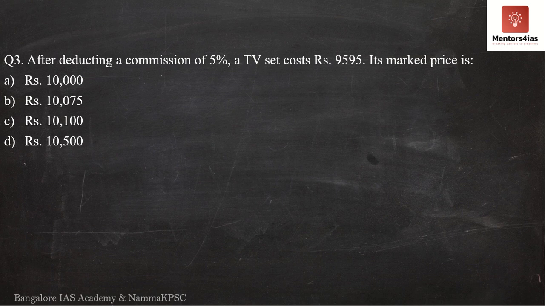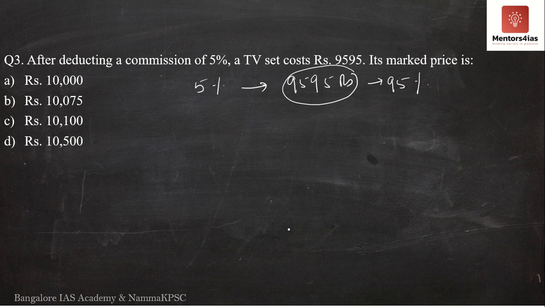So a person goes to buy a TV. After 5% discount, he is able to buy the TV for 9,595. So what is the total price of the TV, the actual price of the TV before discount? Now, if after 5% discount the cost is 9,595 rupees, what does this imply? This is equal to 95% of the cost, correct? After 5% discount, we get 9,595. Meaning, 9,595 is nothing but 95% of the cost.